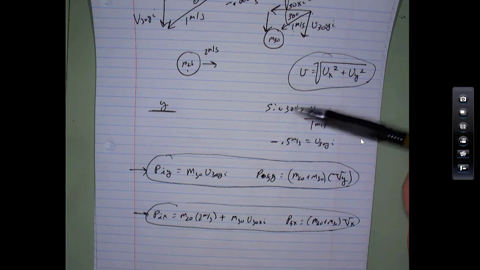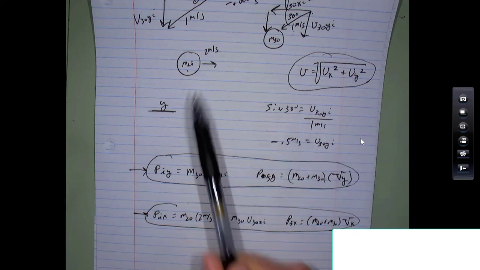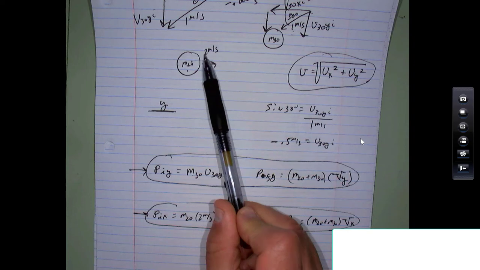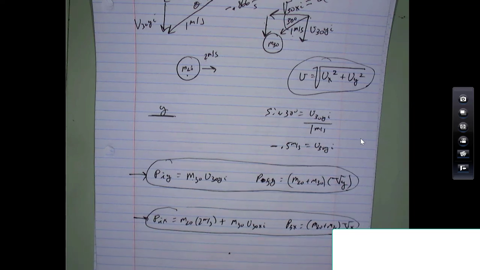Well, the 50 gram ball is definitely going to be moving down in the y direction. And in terms of the x direction, let's see. So this would be 20 times 2, which would be 40. This would be 30 times 0.866. If I can find my calculator.